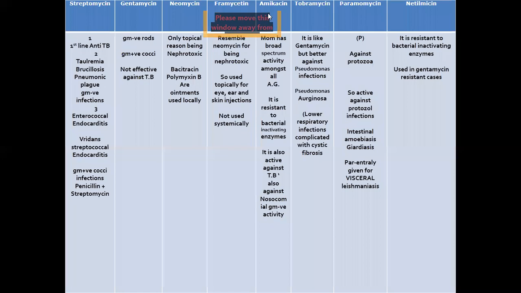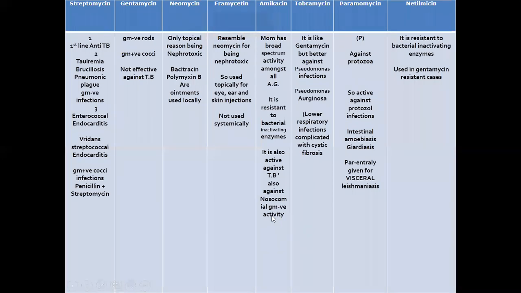Next is amikacin. Amikacin, M-E, so we can remember it as mom. Mom protects their children from everywhere. So amikacin has the broadest spectrum of activity amongst all aminoglycosides. It is resistant to bacterial inactivating enzymes. It is also active against TB and against nosocomial gram-negative infections.